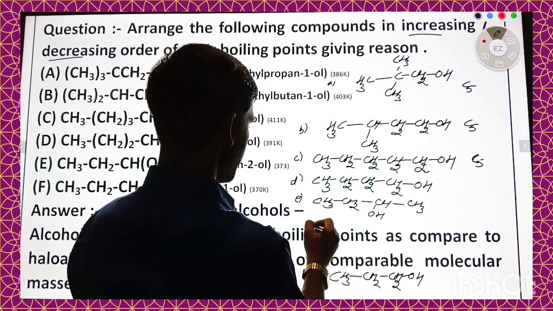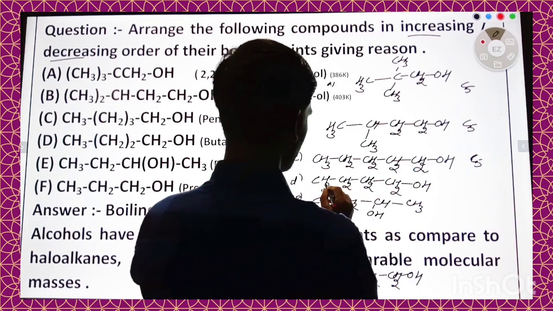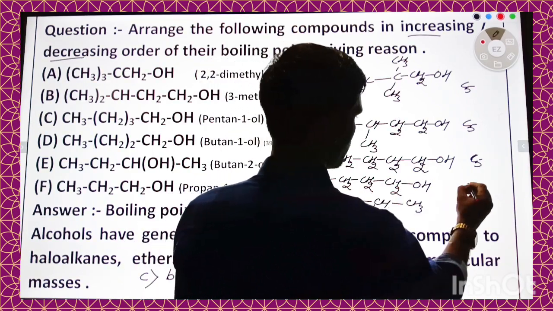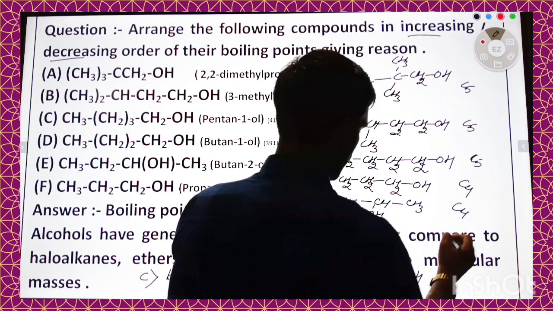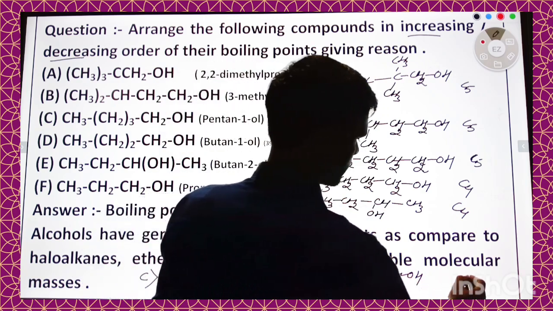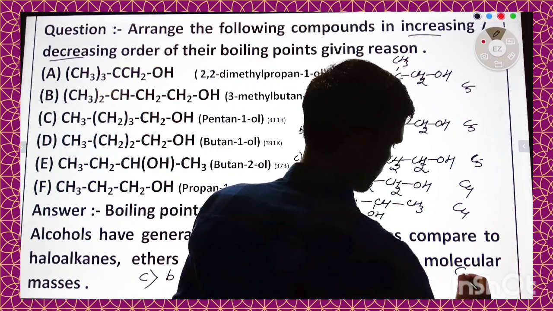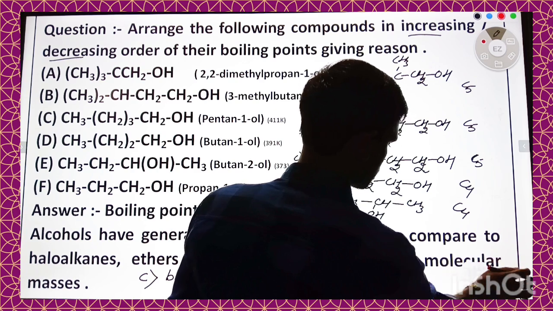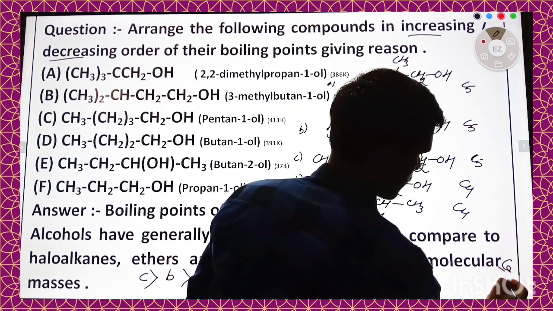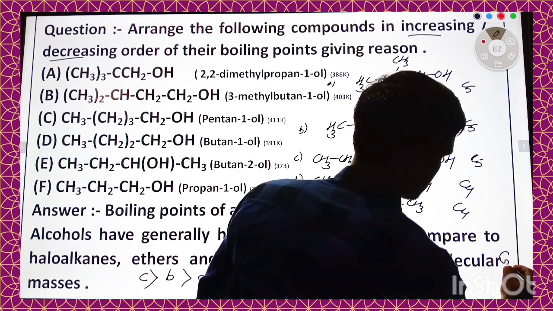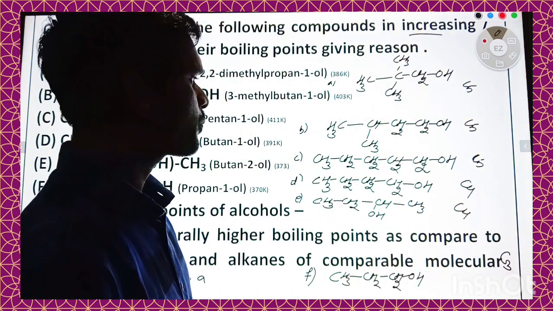Now compare D, E and F. Here number of carbon atom is 1, 2, 3 and 4, C4. Here 1, 2, 3 and 4, and here 1, 2, 3 carbon atom. C3. Okay.